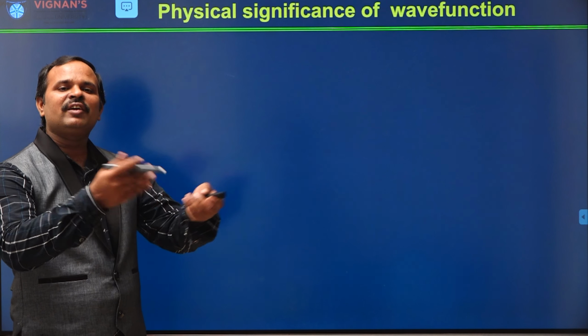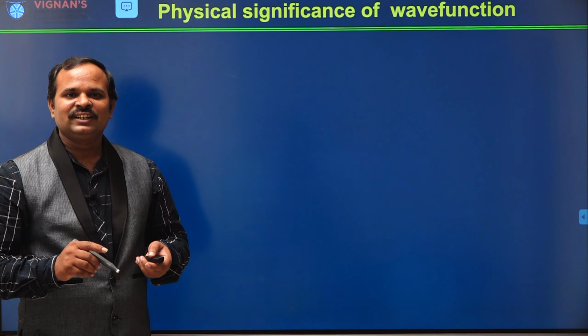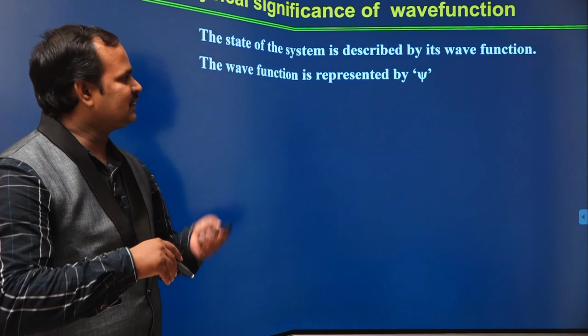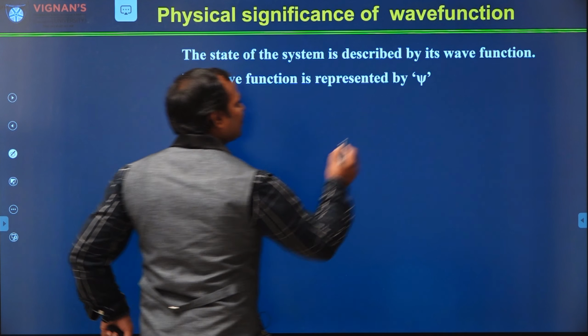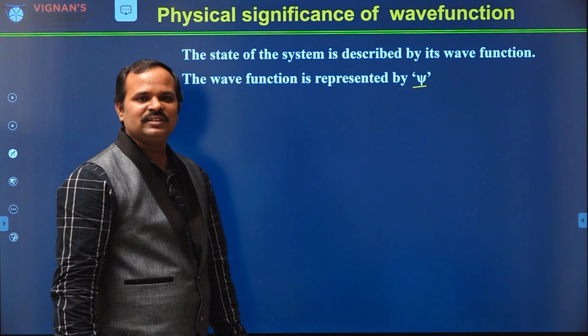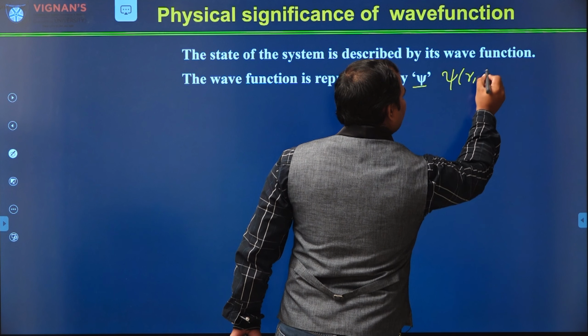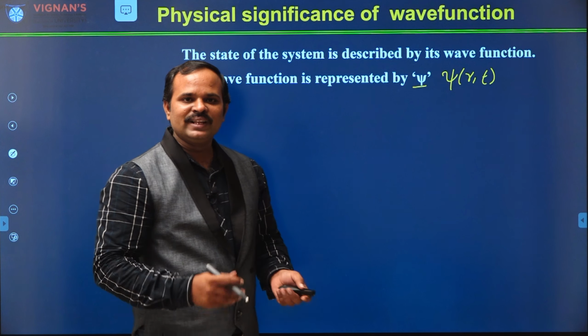Because the particle has a wave character. Now, in quantum mechanics, a wave function psi describes mathematically the wave characteristics of a moving particle. The state of the system can be described by using the wave function, and it is represented by the symbol psi, a function psi of r comma t, where r is the position and t is the time. That means the wave function describes the particle at any position and time.